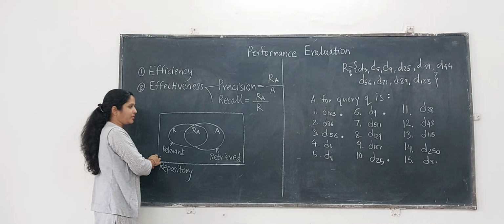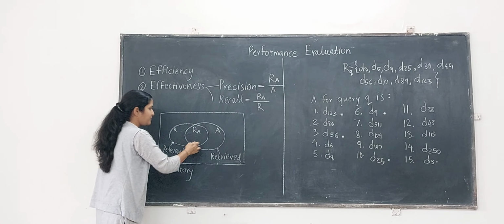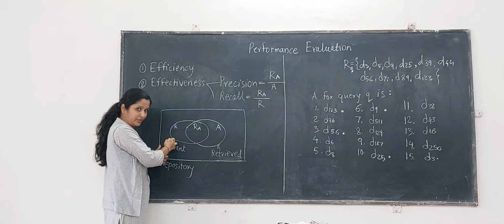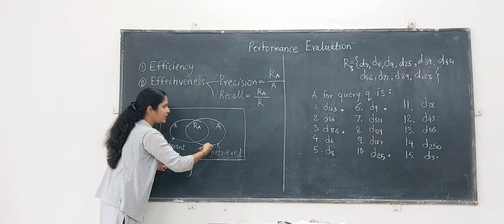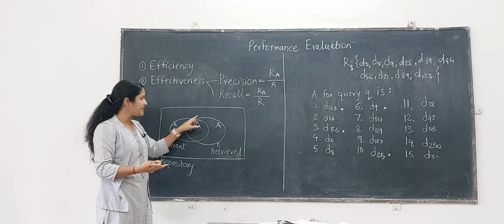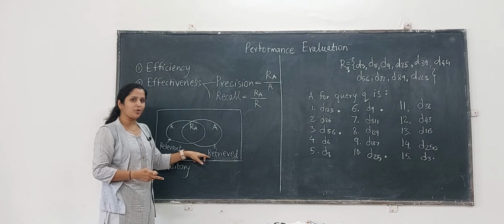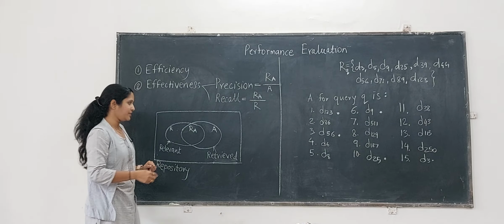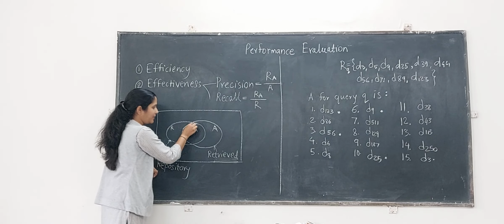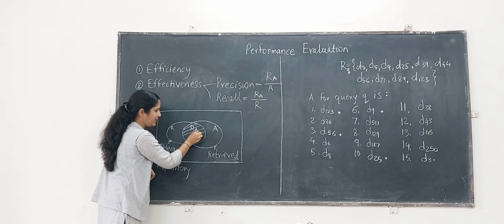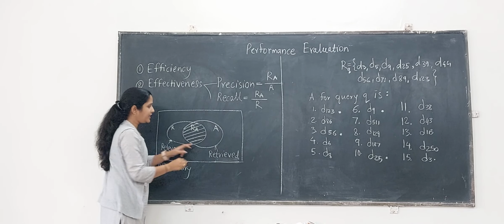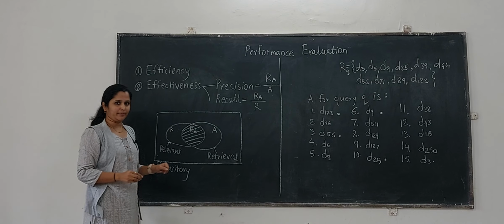Considering that for one of the queries, let us say Q, out of this universal set of documents, we have this many relevant documents to be retrieved, and this is what your system has given as an answer set, which is called the retrieved documents by your information retrieval system. And this is the set of relevant documents which are retrieved by your algorithm.